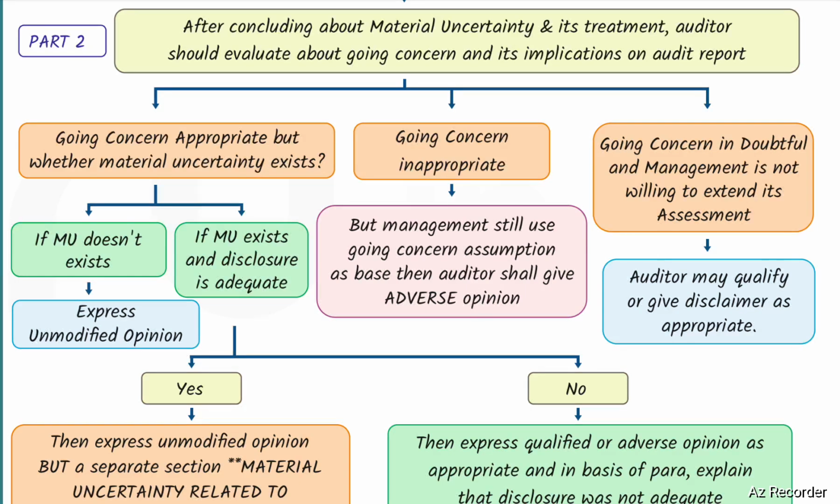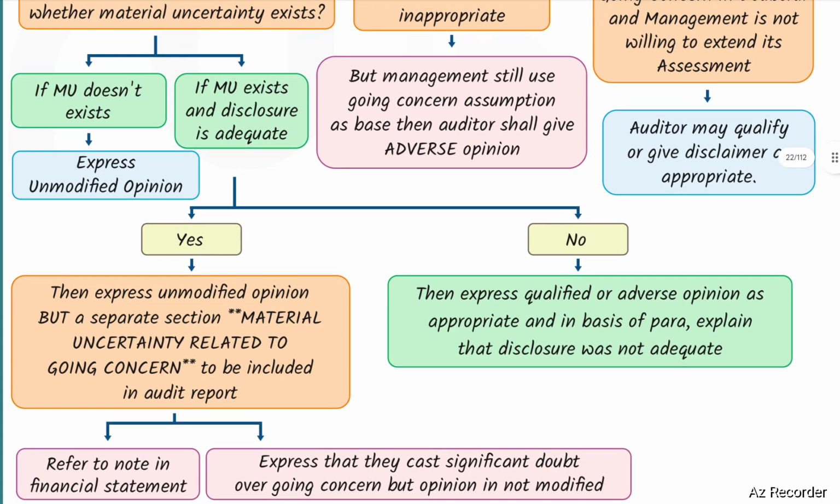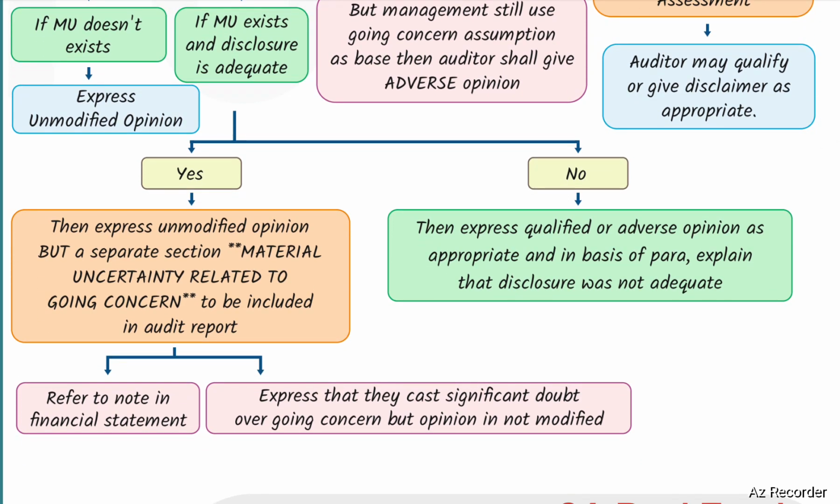If going concern is appropriate, check whether material uncertainty exists. If material uncertainty does not exist, express an unmodified opinion. If material uncertainty exists and disclosures are made adequately, then express an unmodified opinion. But a separate section, material uncertainty relating to going concern, is to be included in the audit report, referring to notes in financial statements, expressing that they cast significant doubt over going concern, but the opinion is not modified.